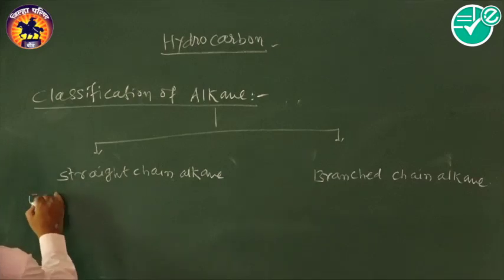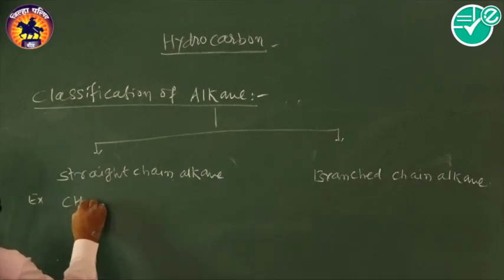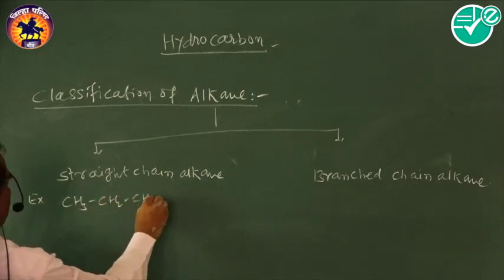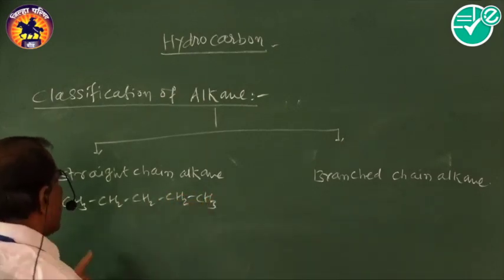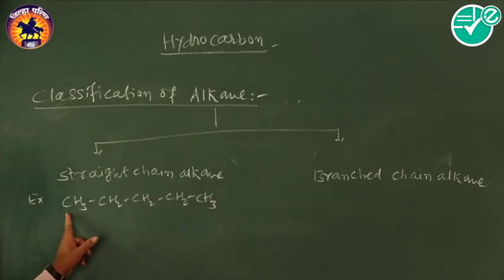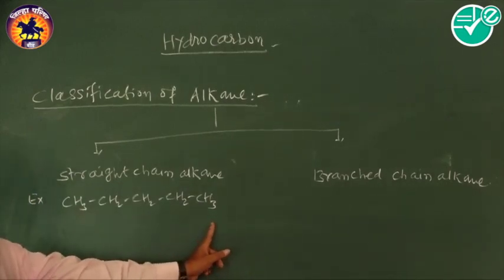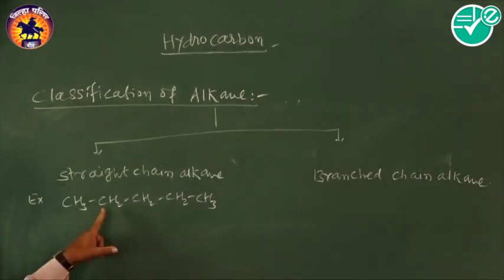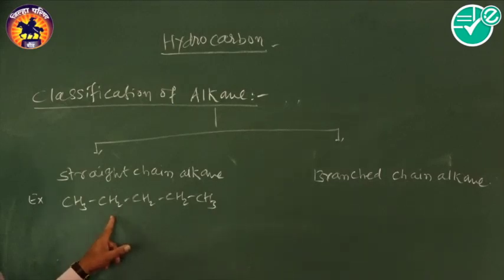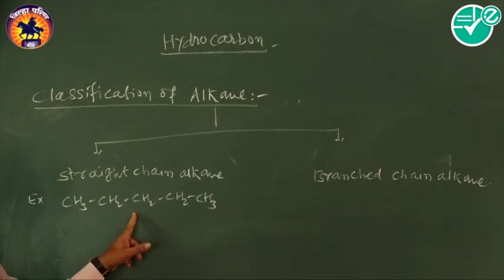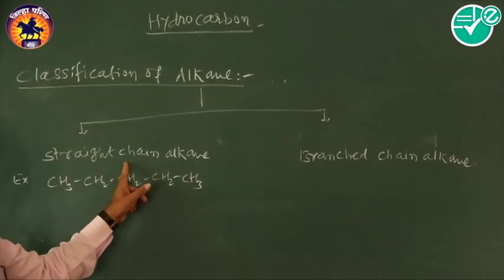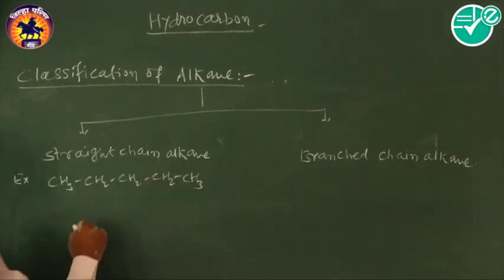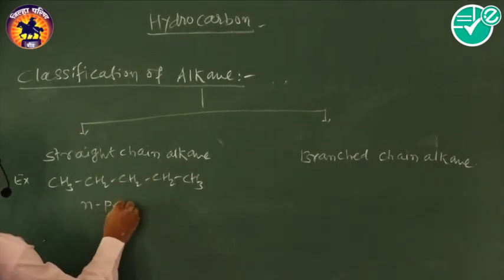The example we have taken is pentane, that is CH3, CH2, CH2, CH2, CH3. In this case, there is a continuous straight chain of carbon atoms. Again, no carbon atom is bonded to more than two other carbon atoms, so it is called a straight chain alkane, or normal alkane. So it is called n-pentane.